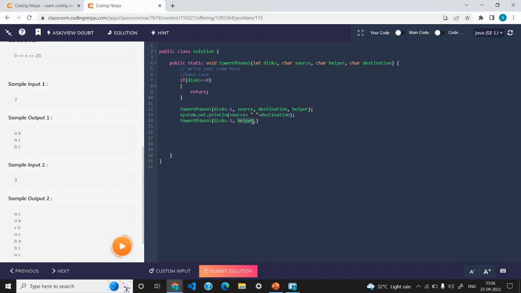Helper will be your source rod. Now what will be your destination? Your destination will be the destination only, right? So destination is the same thing. And after that, what will be your helper rod? The helper rod will actually be the source. So with the help of source, you are moving all the n minus 1 disks from the helper rod to destination, right? So now I am submitting the solution once, and let's see if it is working.